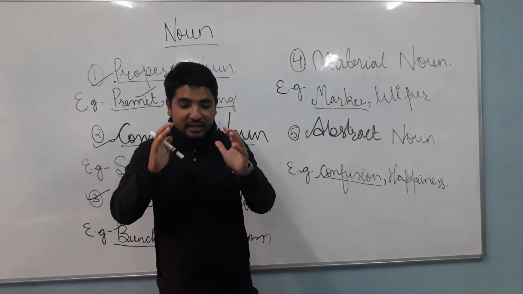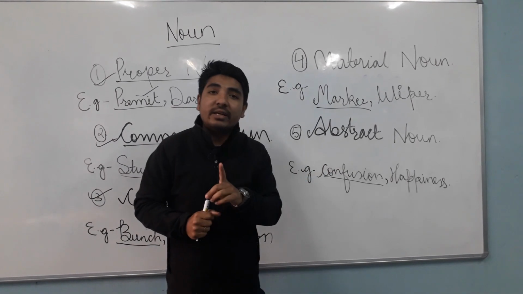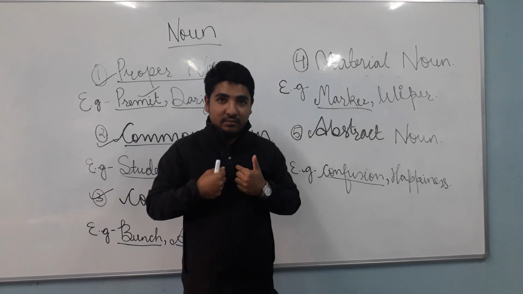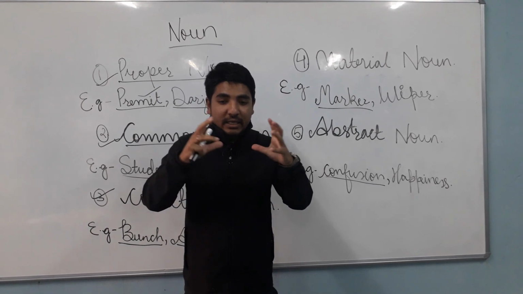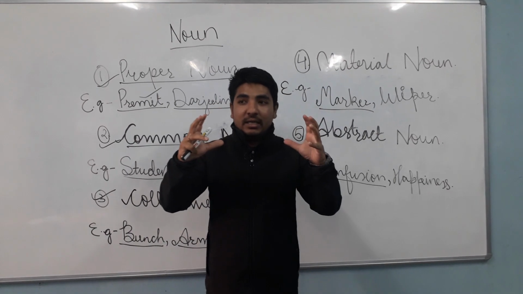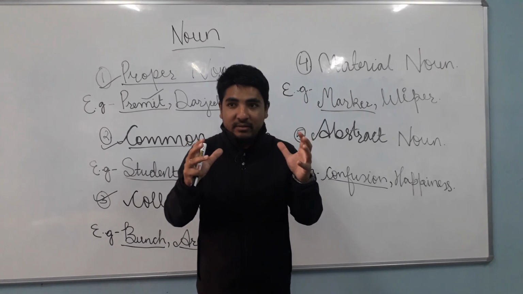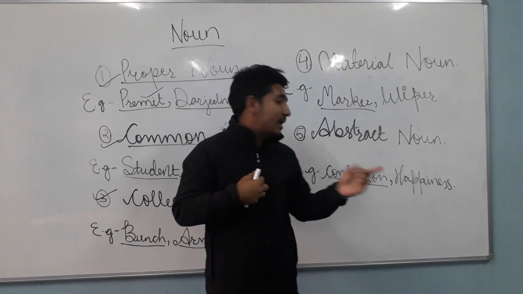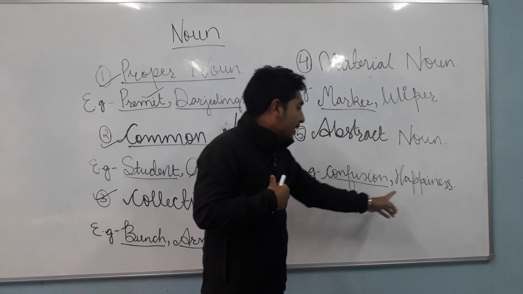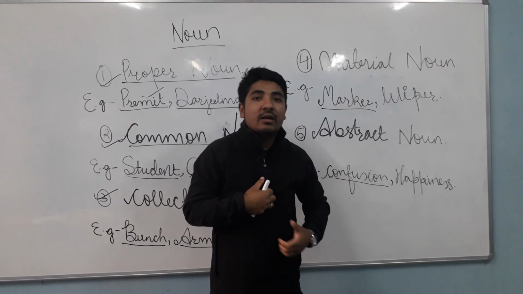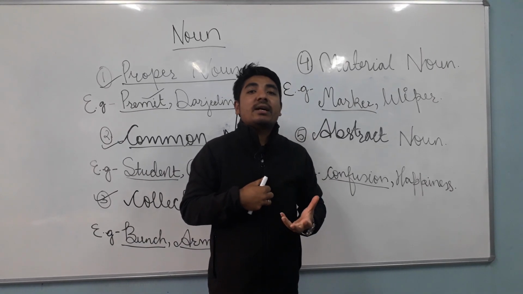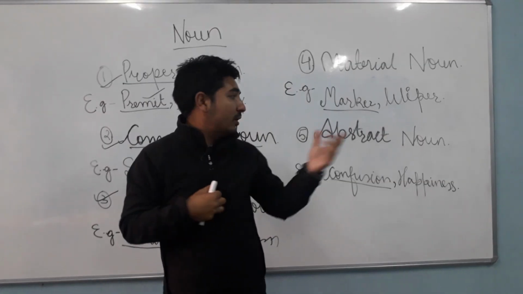To make it very understandable, abstract noun is a feeling. It is not in concrete shape. You can just feel it. Like I gave this confusion and happiness and prayer, joy, all these are actually abstract nouns.